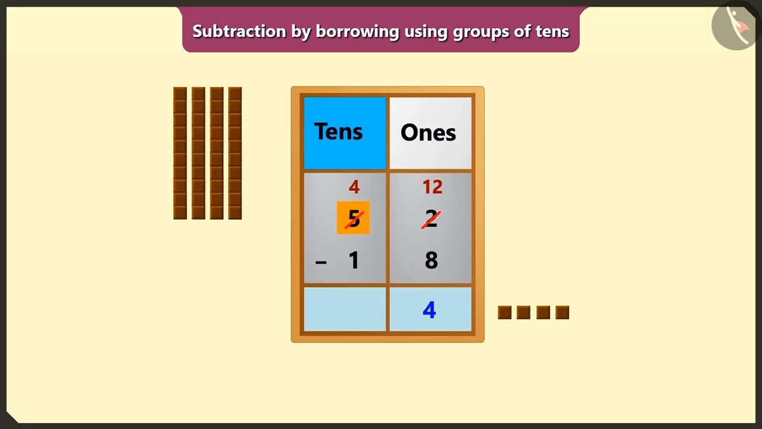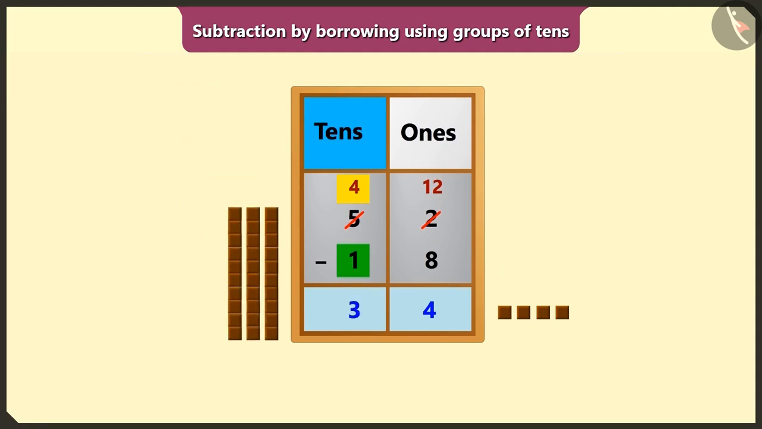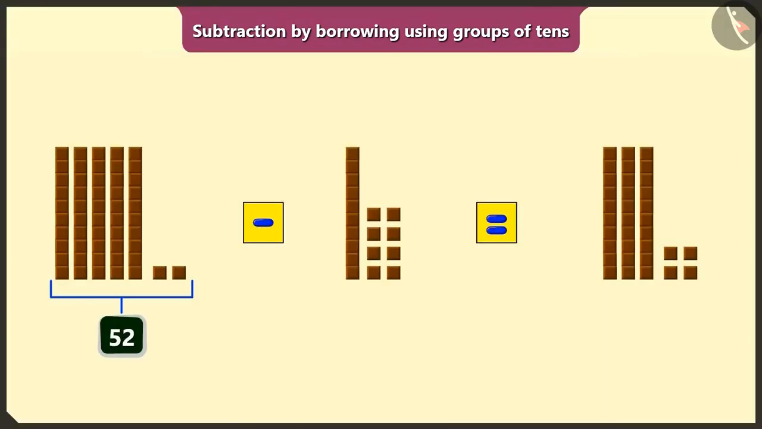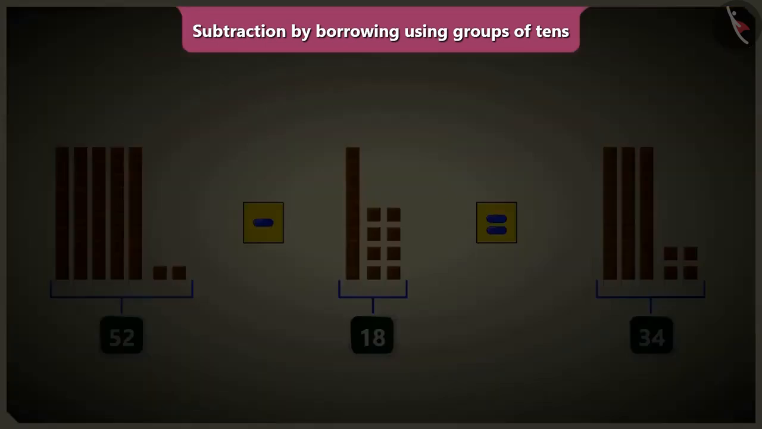Now, we have to subtract the numbers of the tens place. If we subtract 1 ten from 4 tens, we will get 3 tens. So, we will write 3 in the place of tens. So this way, after eating 18 chocolates from 52 chocolates, we would have 34 chocolates left.